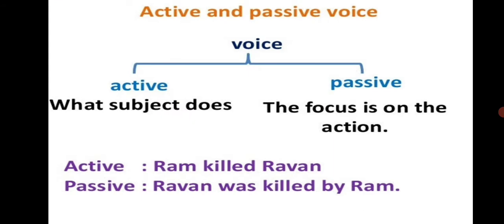Active and passive voice. Active is what the subject does, and in passive voice, the focus is on the action. Example, Ram killed Ravan. What is the subject doing? Ram is the subject. He is killing. He killed Ravan. Passive voice is focus on the action. What is the action? Ravan was killed by Ram. Killing is the action. So Ravan was killed by Ram is the passive voice.